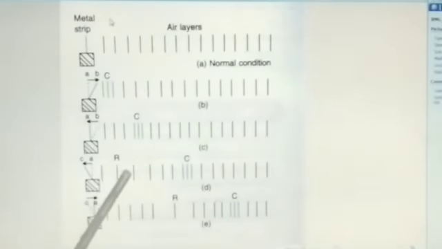The air layers on the right side of the strip expand in this region, thus forming the rarefied layers. This region with low pressure is called rarefaction.